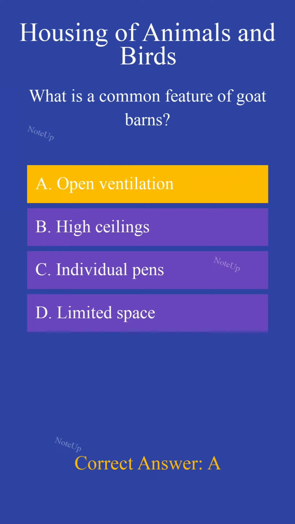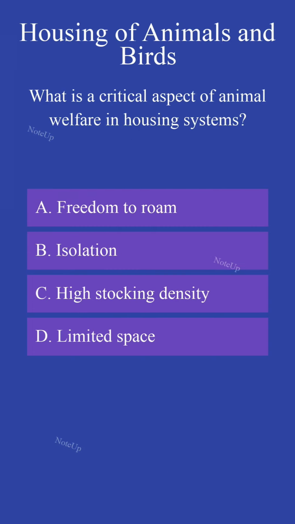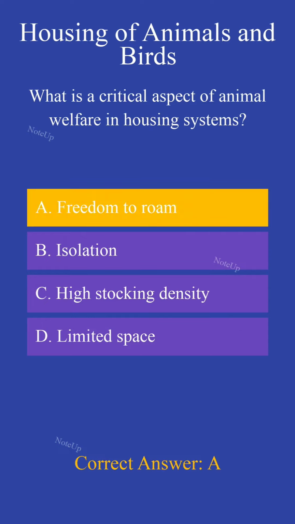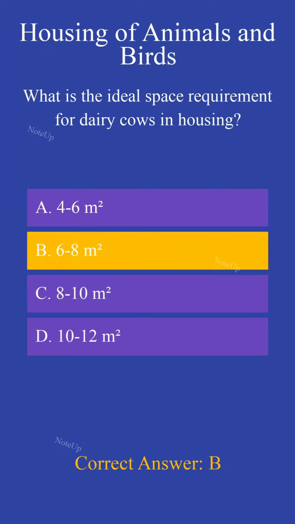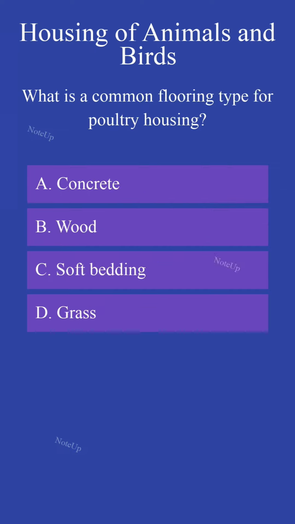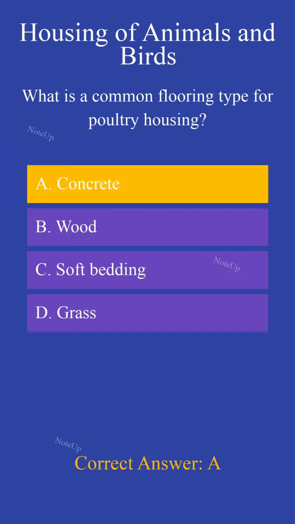Open ventilation. What is a critical aspect of animal welfare in housing systems? Freedom to roam. What is the ideal space requirement for dairy cows in housing? 6 to 8 m square. What is a common flooring type for poultry housing? Concrete.